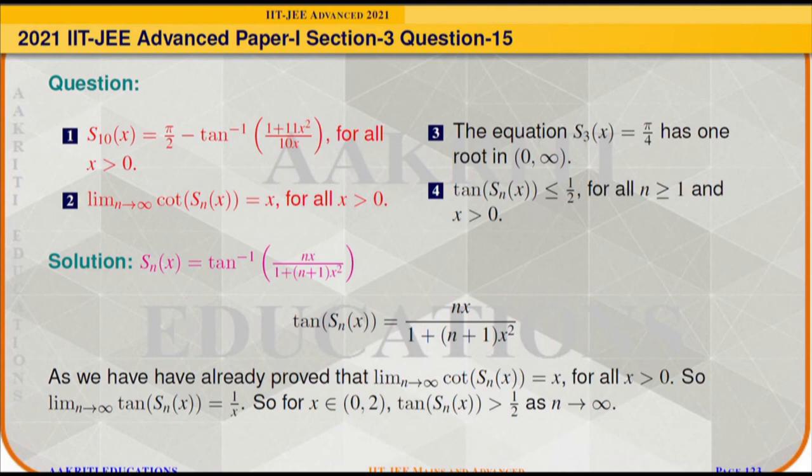So if we take the reciprocal, limit n goes to infinity tan of Sn of x will be equal to 1 by x. And if we take any x belonging to open 0 to open 2, that 1 by x will be greater than 1 by 2. And it means tan of Sn of x is less than or equal to 1 by 2 for all x greater than 0 is incorrect. And hence option 4 is incorrect. Thus options 1 and 2 are correct.